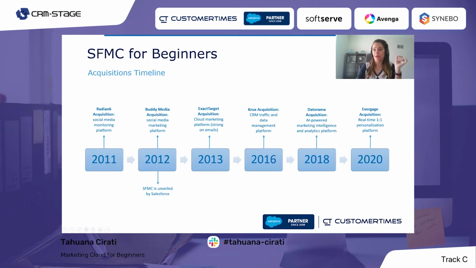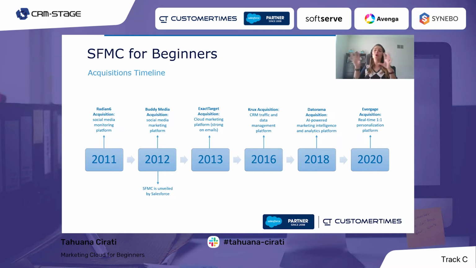This is a timeline that I put together, and we can see here that Marketing Cloud was unveiled by Salesforce in 2012, but actually the acquisitions started the year before. 2011 was the first acquisition, Radian6, the first Salesforce acquisition that originates Marketing Cloud. And here I highlighted 6 acquisitions in basically the last 10 years.